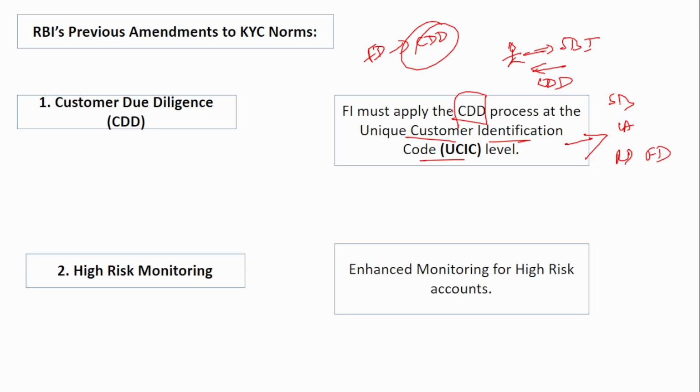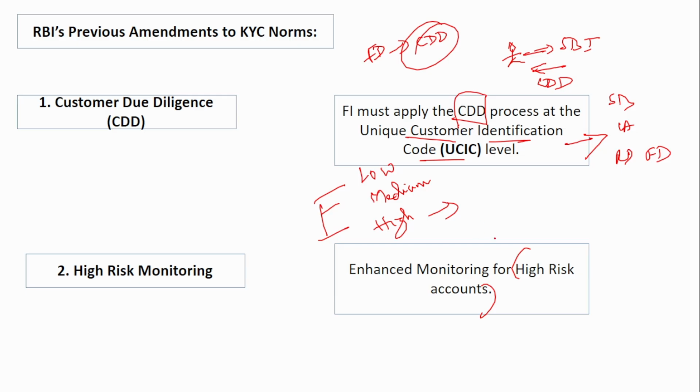Next is high risk monitoring. Enhance the monitoring for the high risk accounts. Bank accounts are classified into various risks. As of now, there are three risks: low risk, medium risk, and high risk. All the politically related people, political persons, come under high risk. Depending upon their transactions and work profile, they are classified into low, medium, and high.